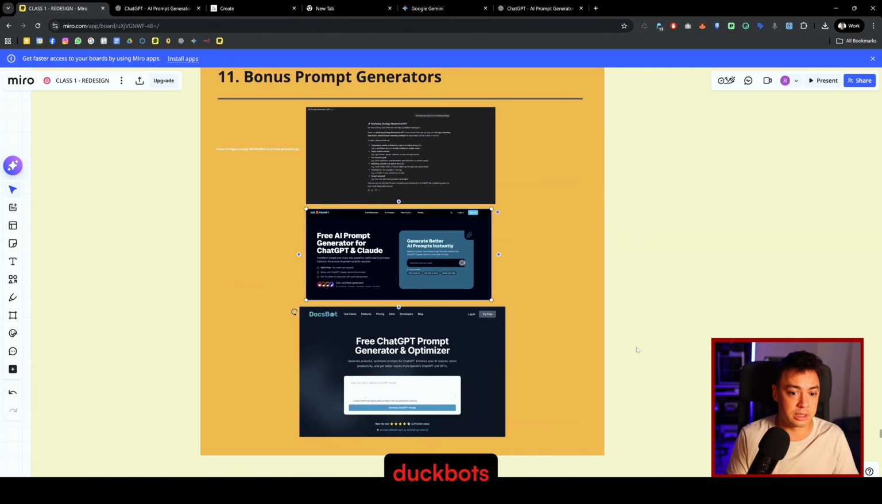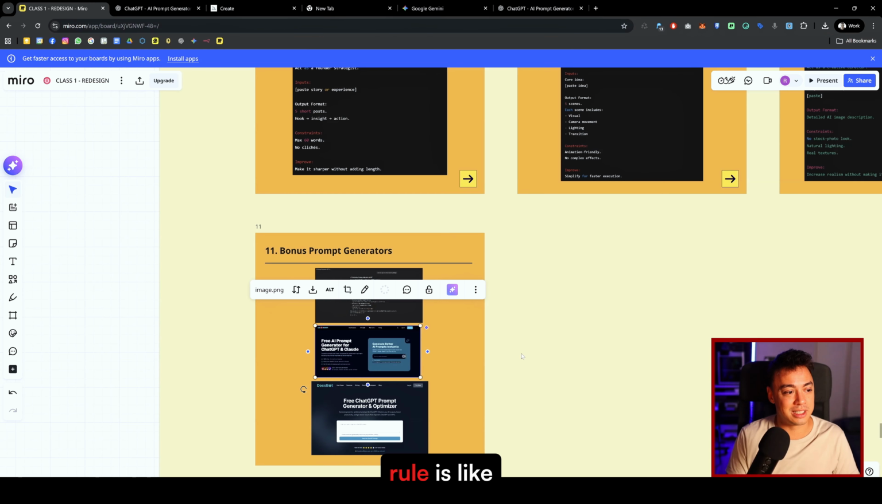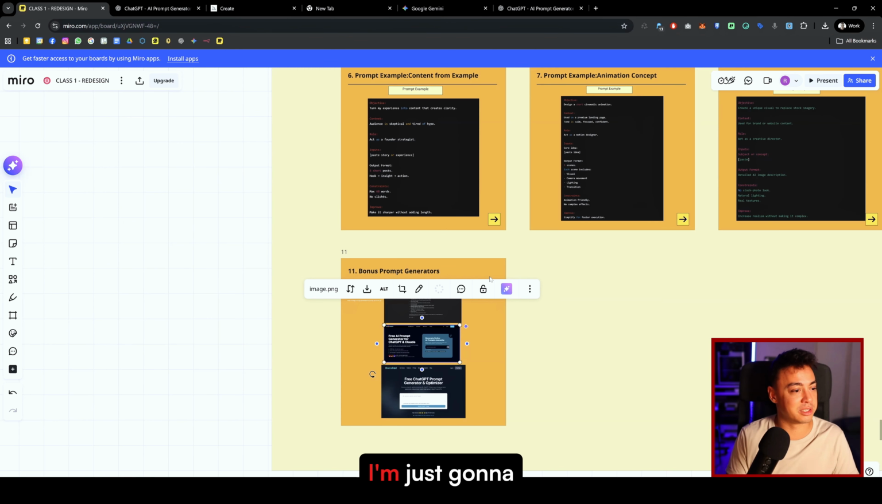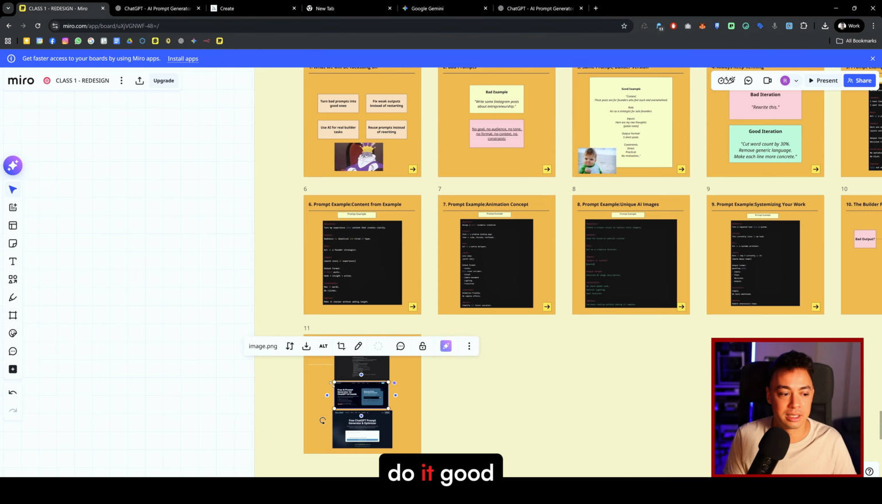So there's also Dogbot. All right, good luck. One golden rule is: input is output. I'm just going to repeat it time and time again, because you're going to get better every time you do it. Good luck.